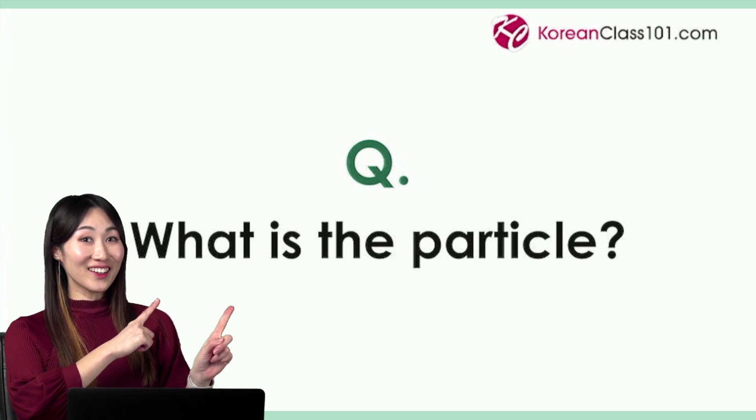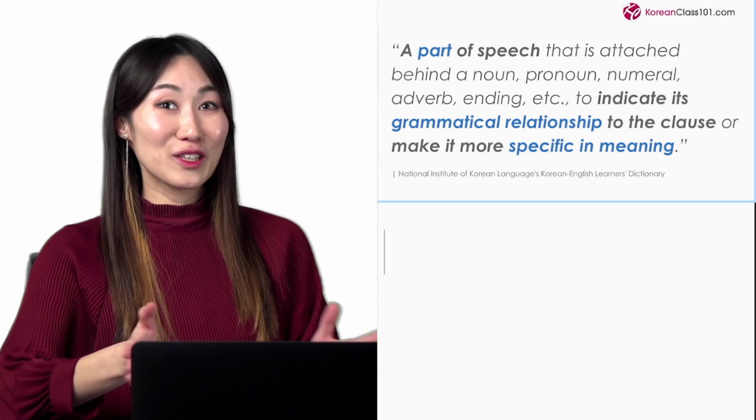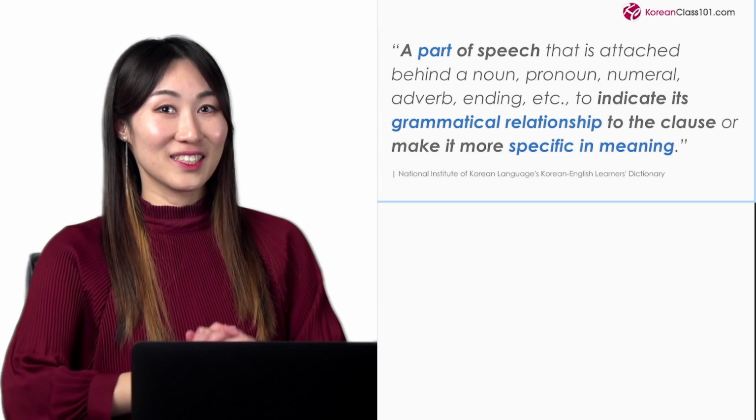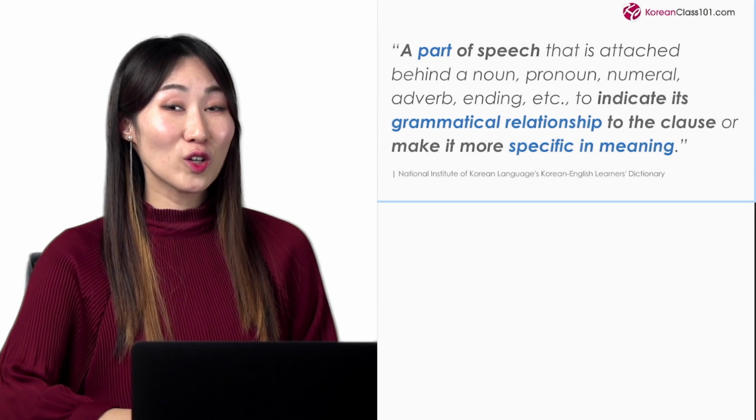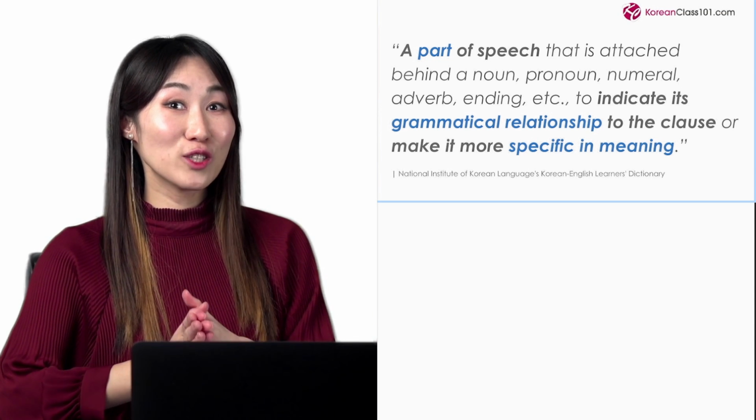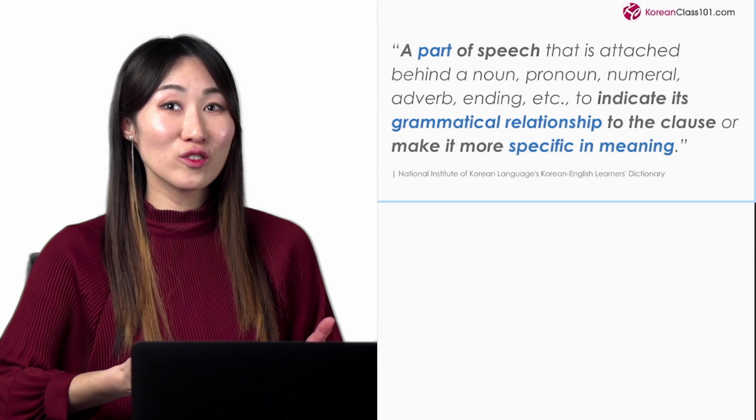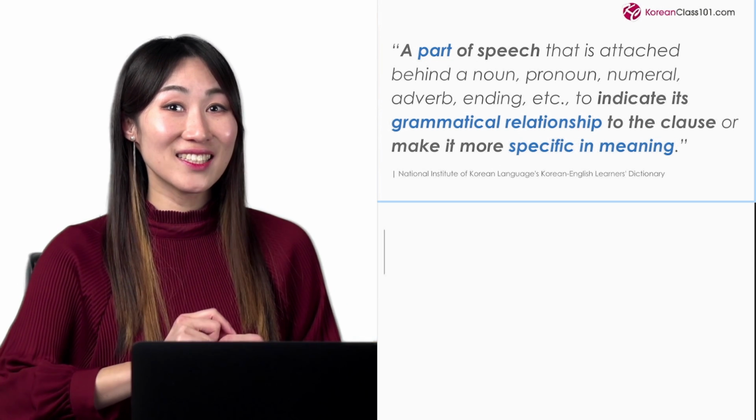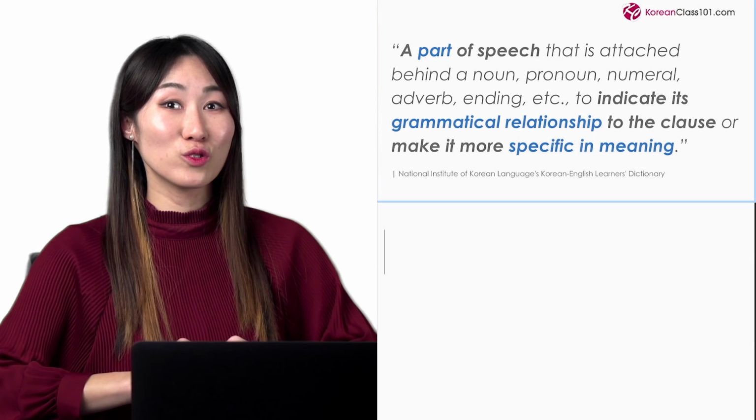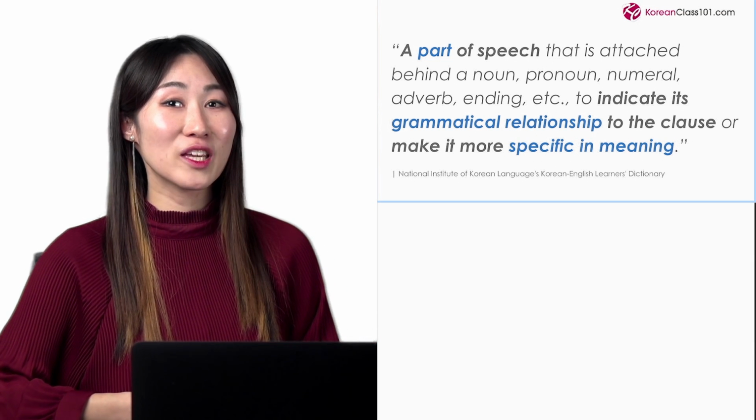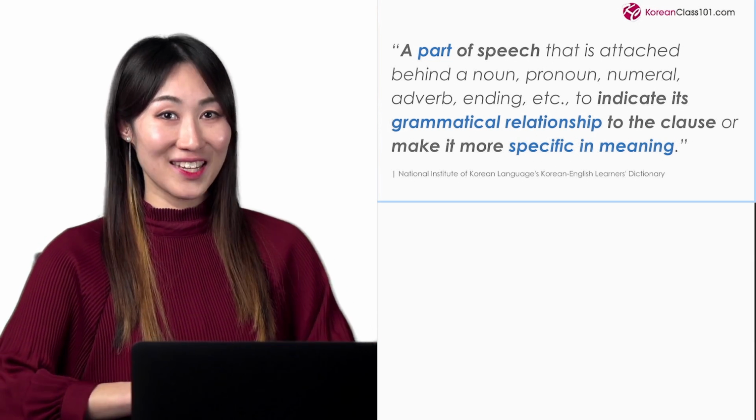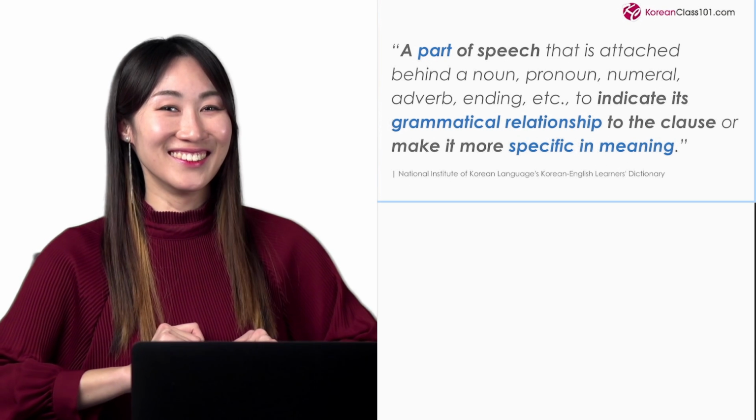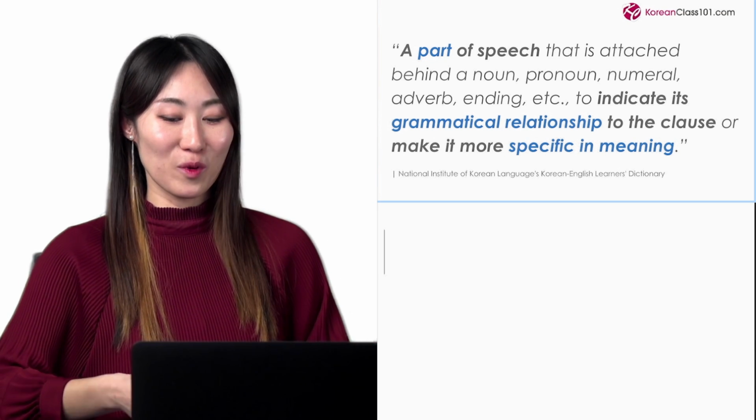Here's the last question. What is a particle? Let's look at the definition of this word first. A particle is a part of speech that is attached behind a noun, pronoun, numeral, adverb, ending, etc. to indicate its grammatical relationship to the clause or make it more specific in meaning. Does it make sense? So let me show you some examples.